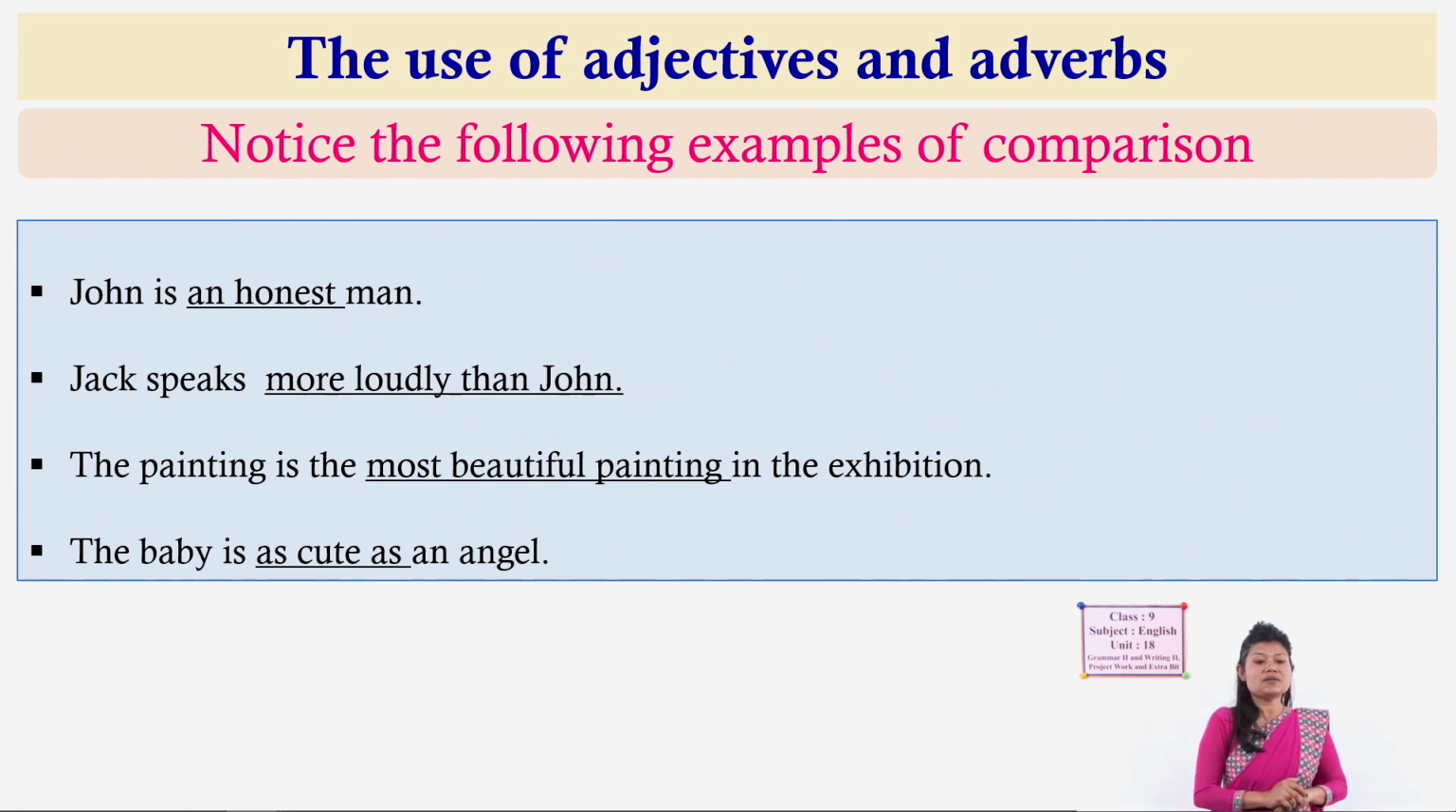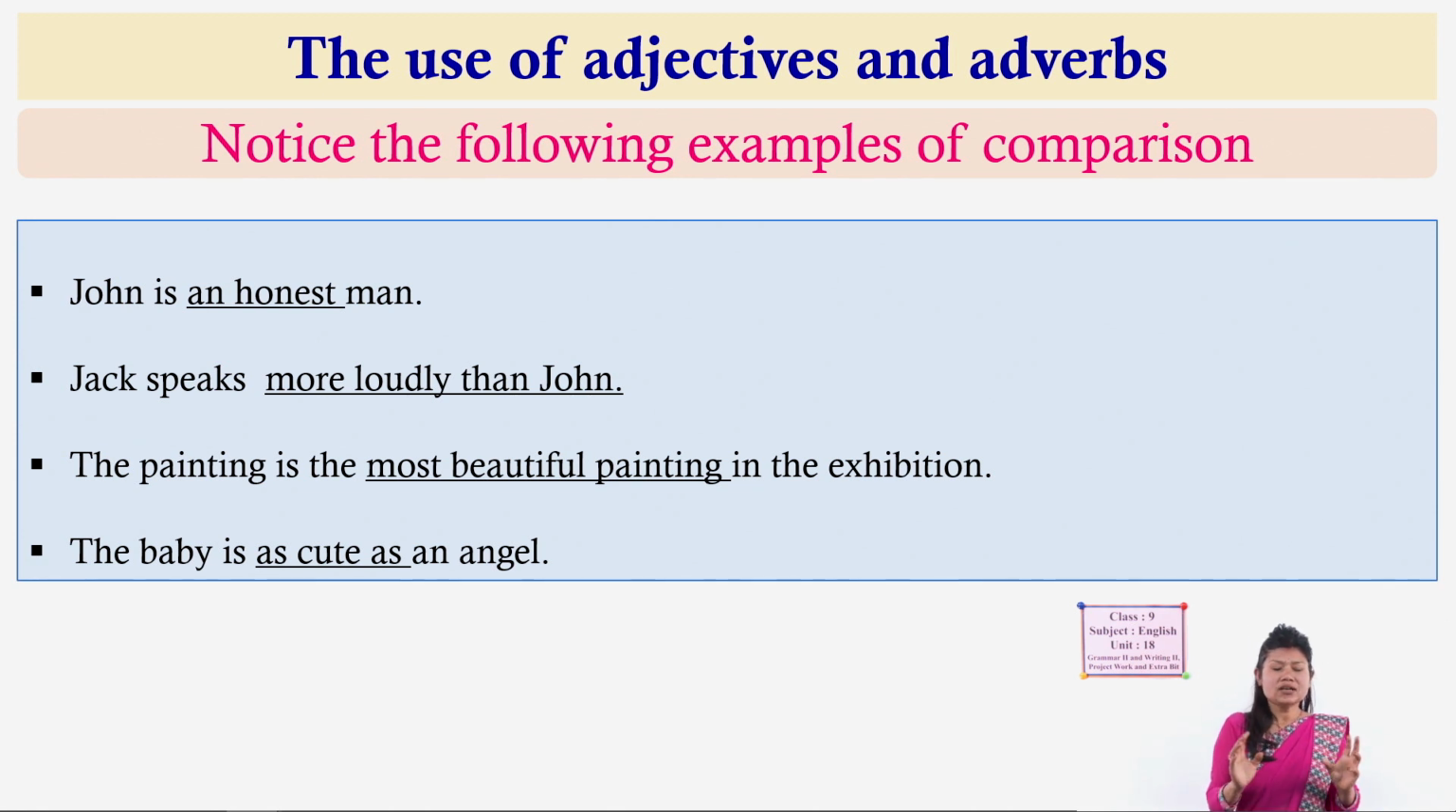So, here are some examples. Look here, read the first sentence. John is an honest man. So, what do you see here? An honest. So, that honest is an adjective. Okay, it describes John, the subject, the noun of this sentence. So, it is an adjective.